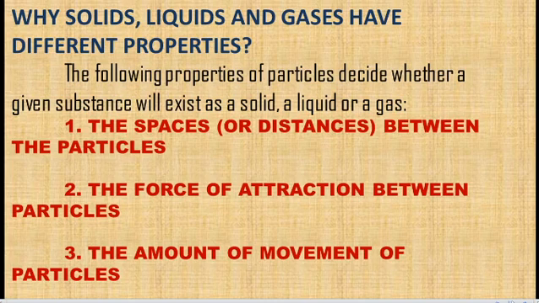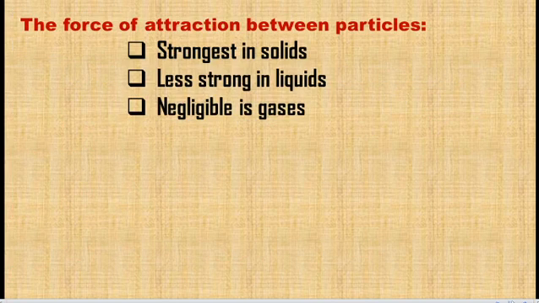We already know there is a force of attraction. That force of attraction is the only reason that holds the particles together. The force of attraction differs from matter to matter. So this is the second one. And the third one is the amount of movement of particles. The particles present in a matter are moving, they are in random motion. That also differs from matter to matter. So these three main points are used to differentiate the properties of solids, liquids and gases.